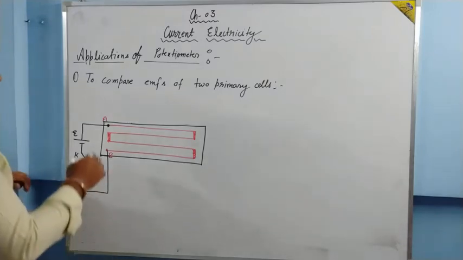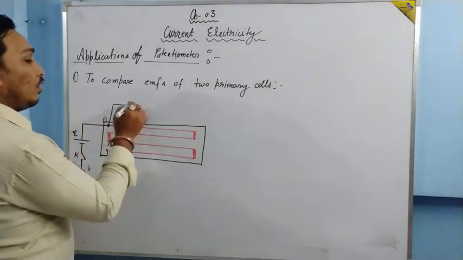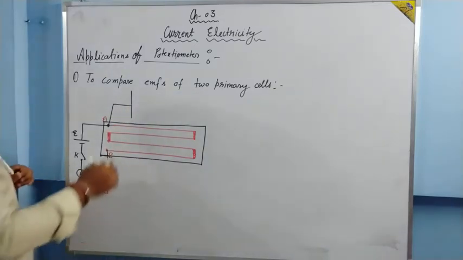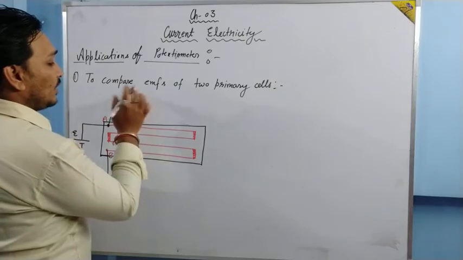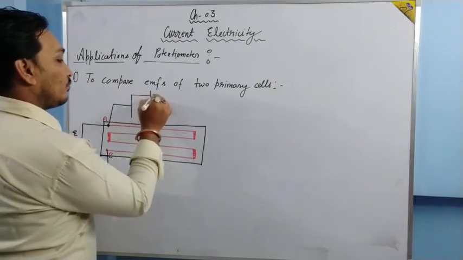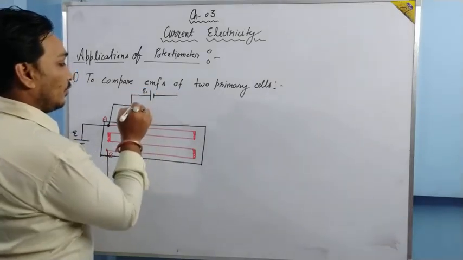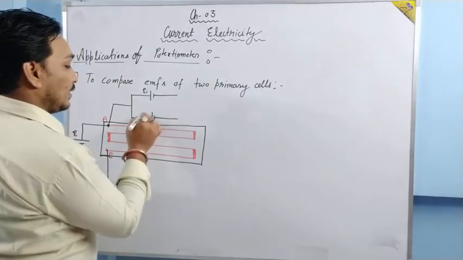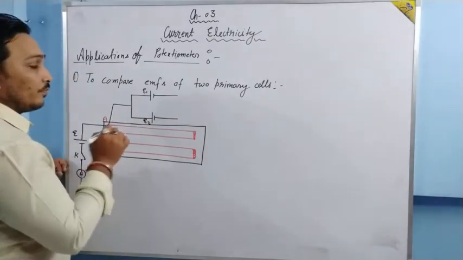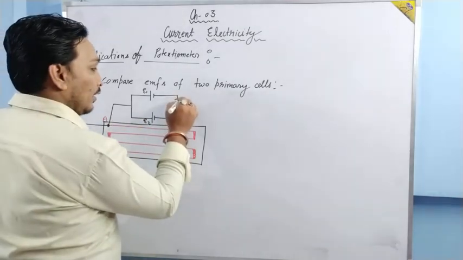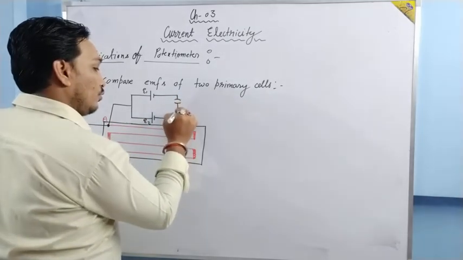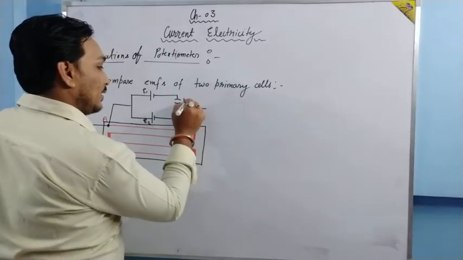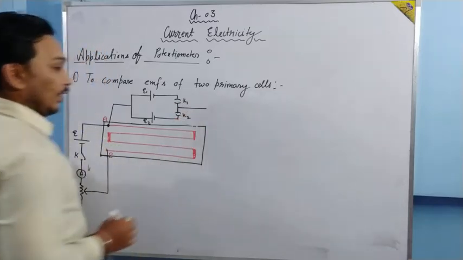Now the cells whose EMFs are to be compared: one cell is connected over here, say it is of EMF E1, and one cell is connected over here, say its EMF is E2. Now they both are connected to keys, say K1 and K2.